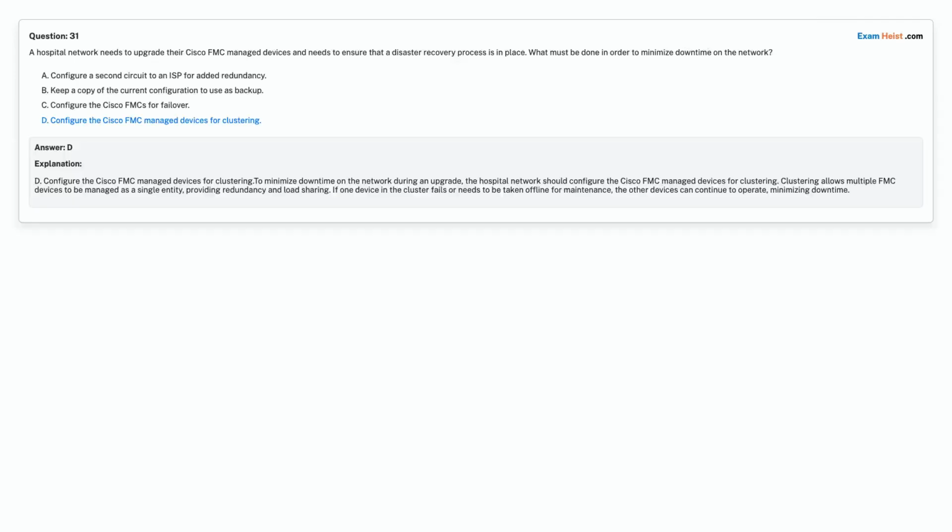Correct answer is Option D. Configure the Cisco FMC managed devices for clustering.